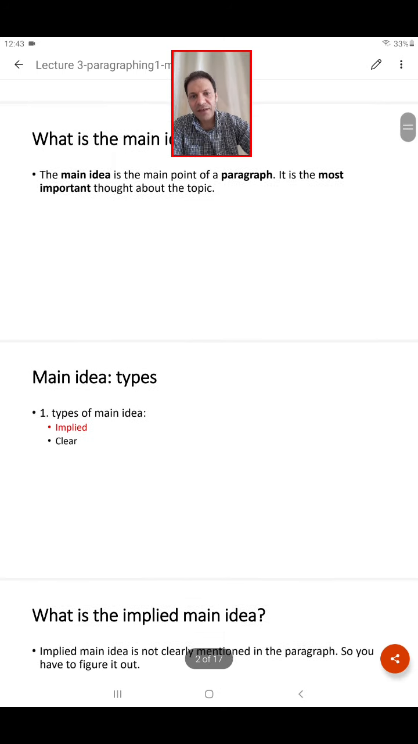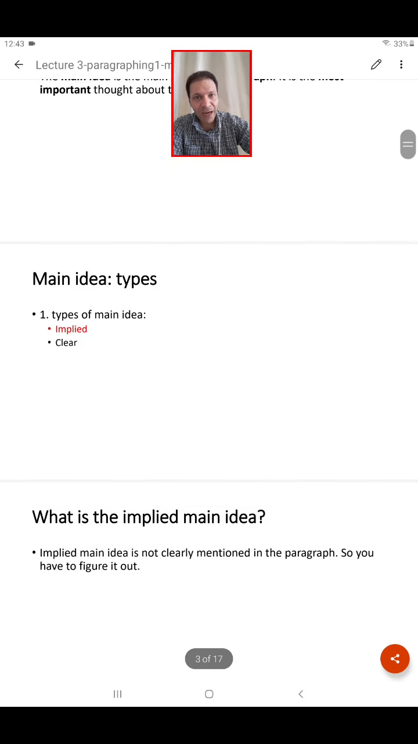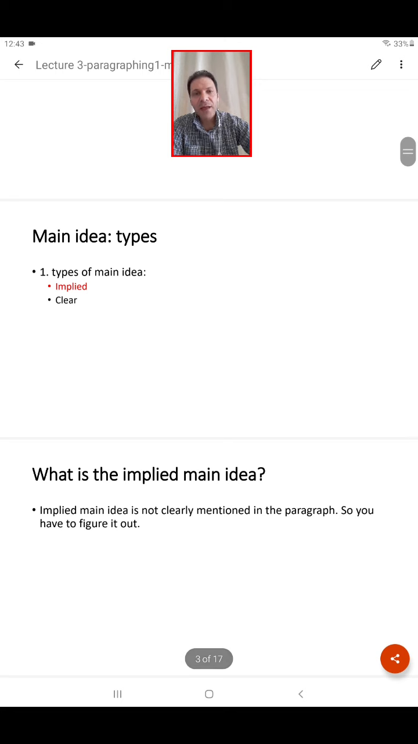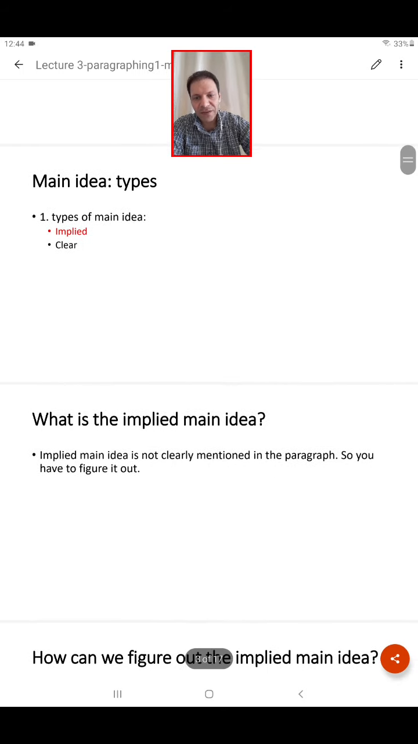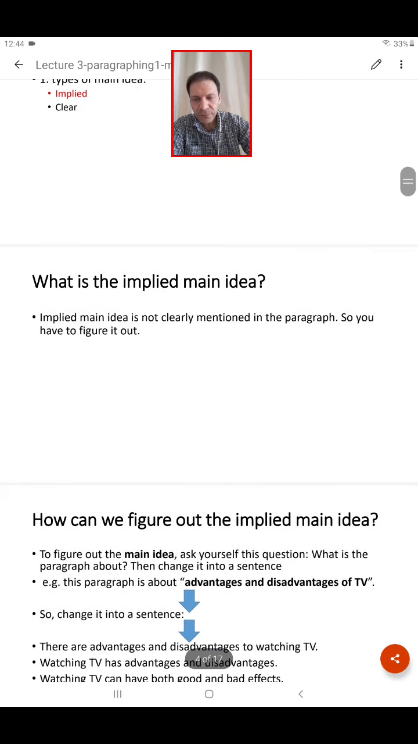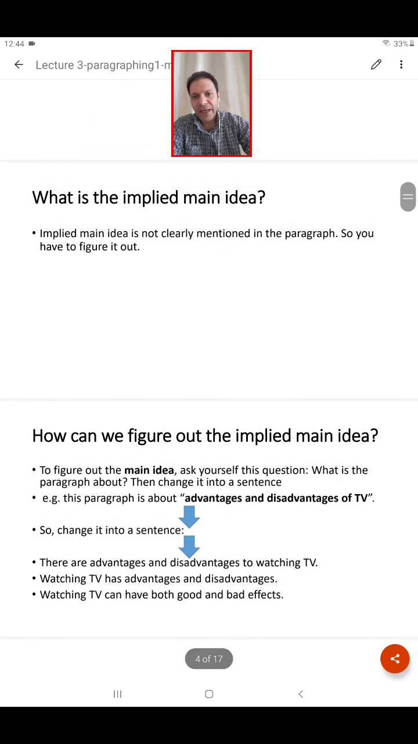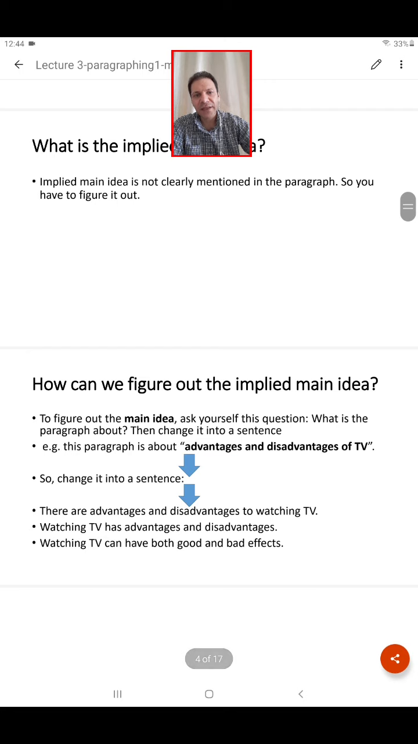Now, what are the different types of ideas in the paragraph? Number one, implied. Number two, clear. Sometimes the main idea is not clearly stated in the paragraph. Then you have to extract it. You have to find that out, all right? Sometimes it is quite clear. So, what is the implied main idea? An implied main idea is not clearly mentioned in the paragraph, so you have to figure it out. Okay?